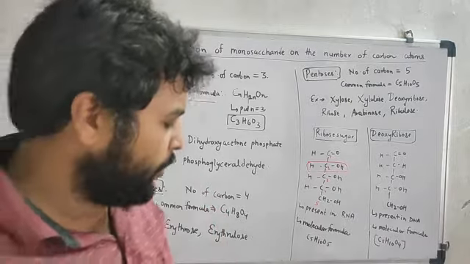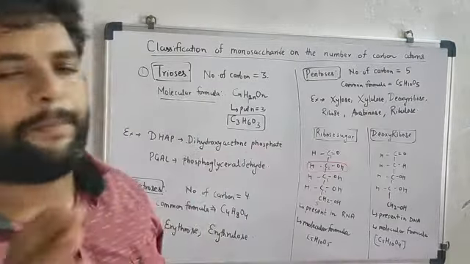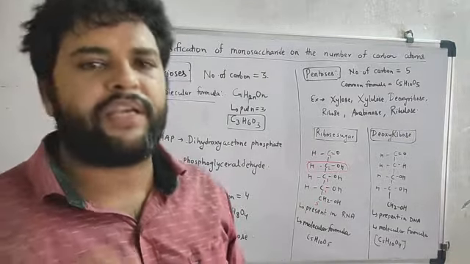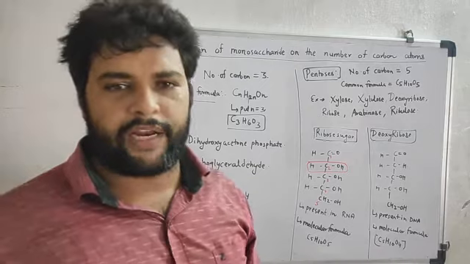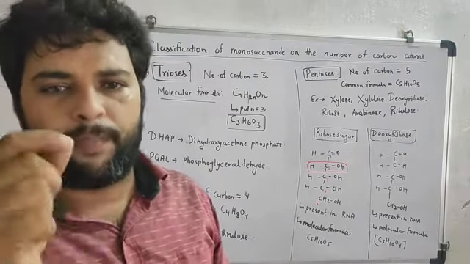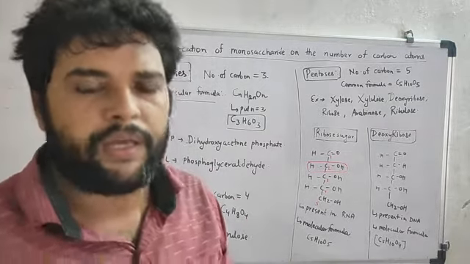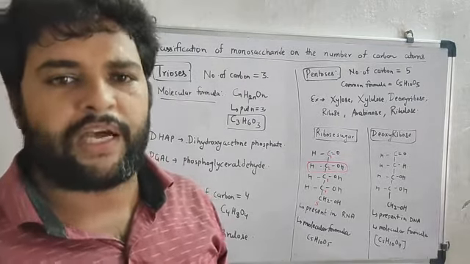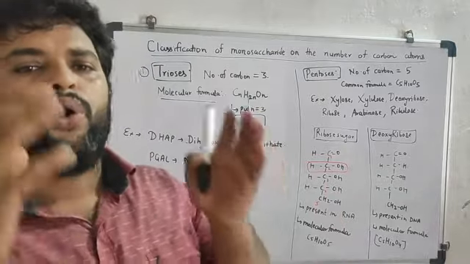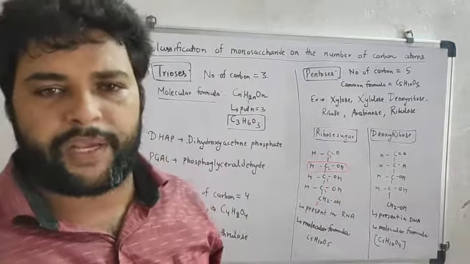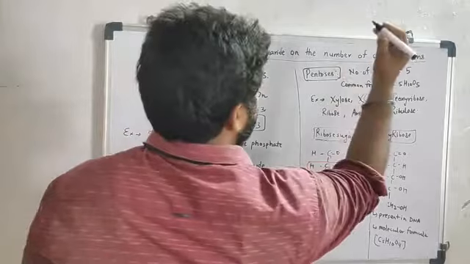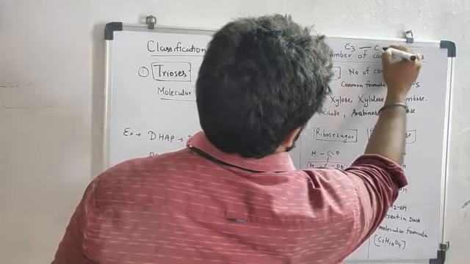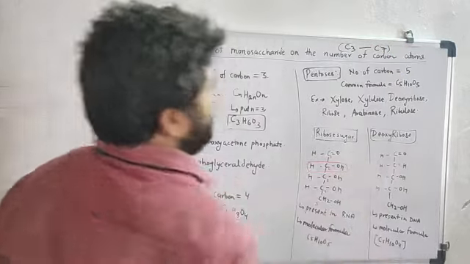The simplest monosaccharide has 3 carbons, and the largest carbohydrate contains 7 carbons. So all monosaccharides range from carbon 3 to carbon 7.